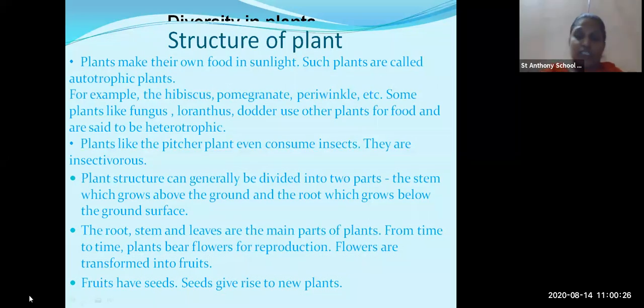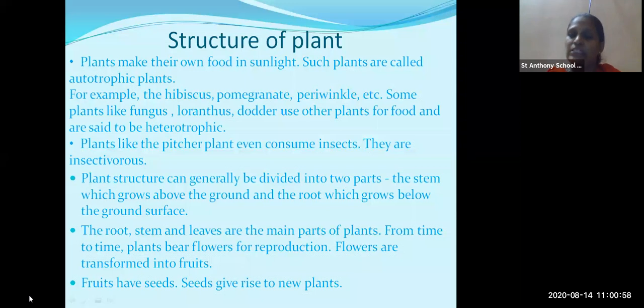Structure of plant. In the last chapter we studied that some plants are autotrophic plants. What is autotrophic? The plants which can prepare their own food with the help of sunlight, in presence of chlorophyll. The plants make their own food in sunlight with the help of chlorophyll.